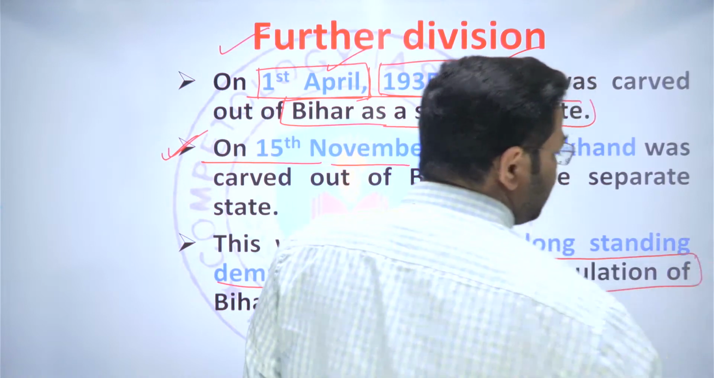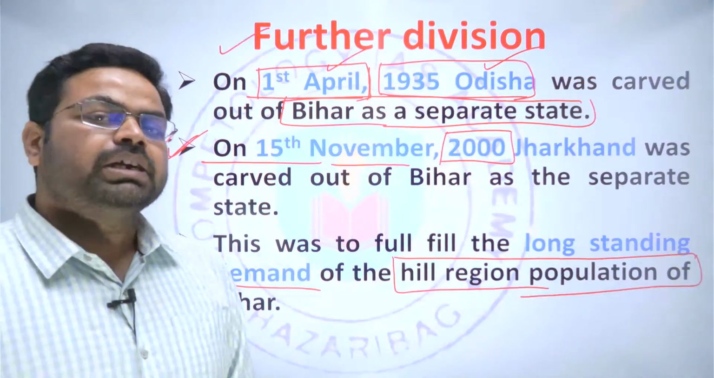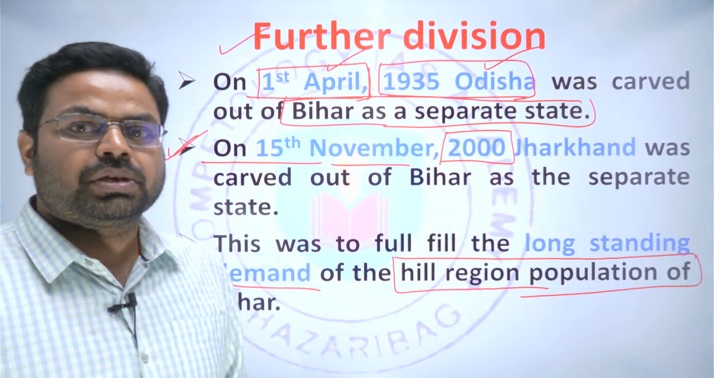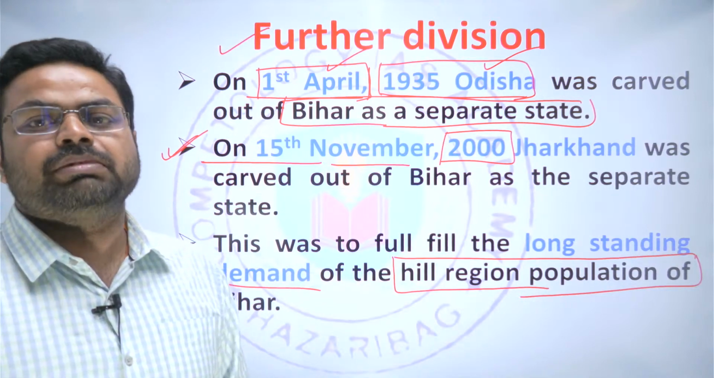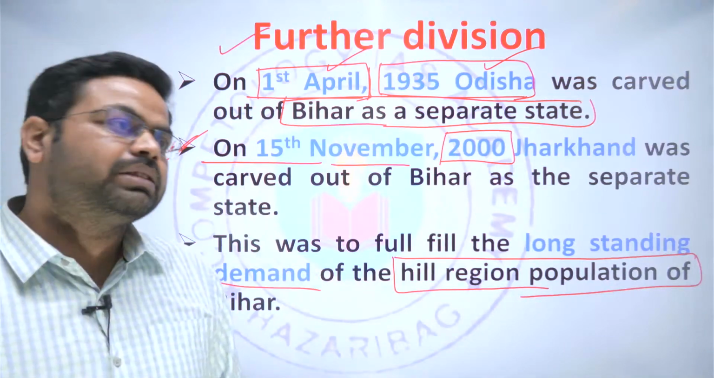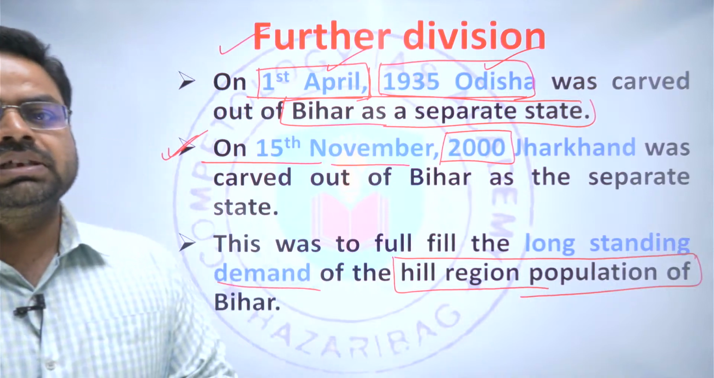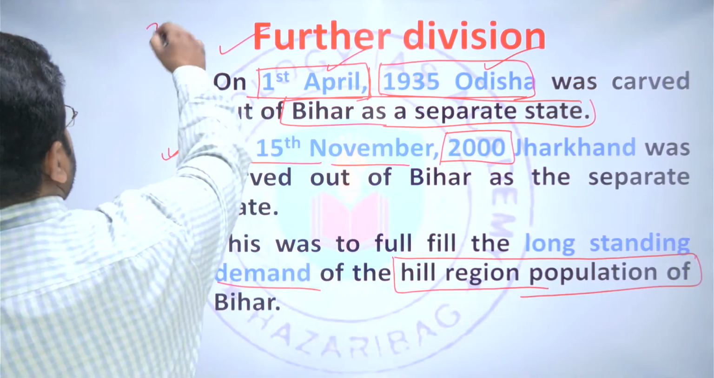Basically, Bihar had the Ganga Plains region, as well as the Chota Nagpur Plateau region as part of the state. But in the Chota Nagpur Plateau region, the tribal people were mainly dominant and they were not getting a better chunk of the political rights.